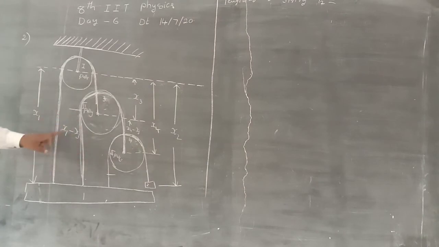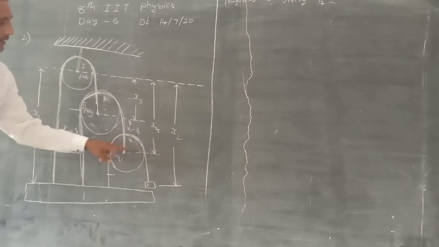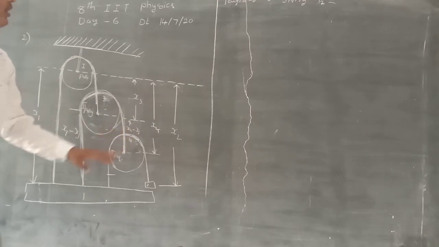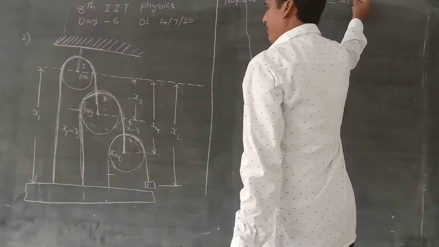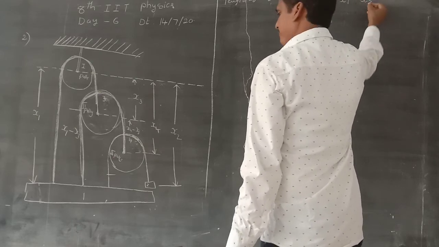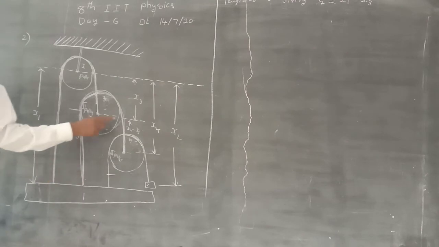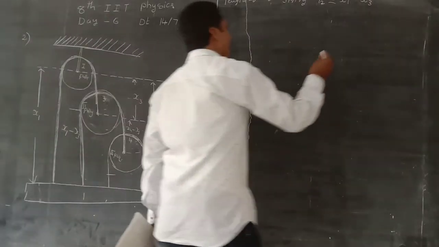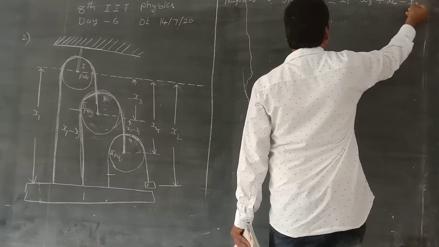This length is x1 minus x3 plus x4 minus x3. So L2 is equal to x1 minus x3 plus x4 minus x3.